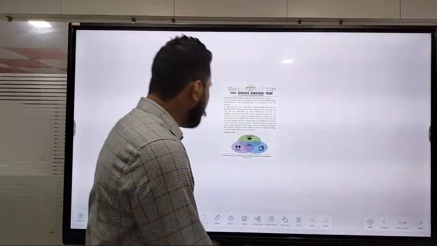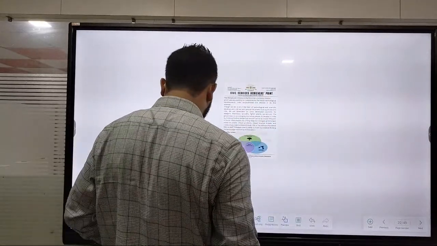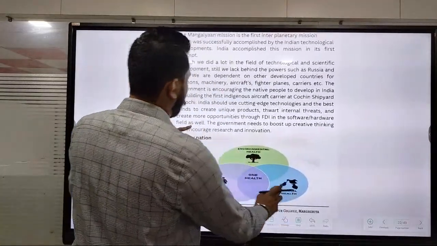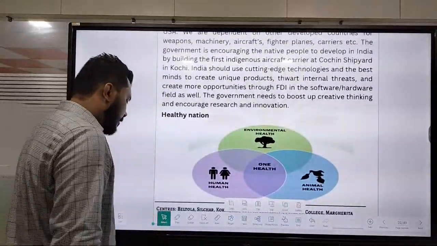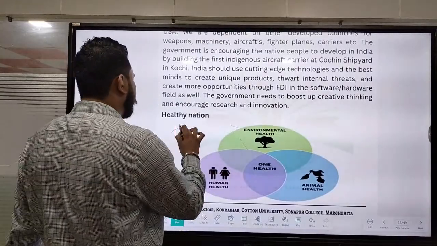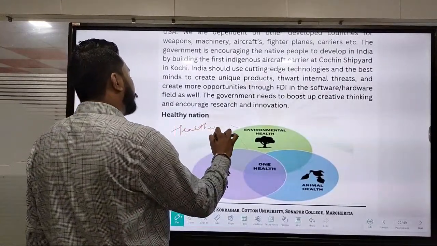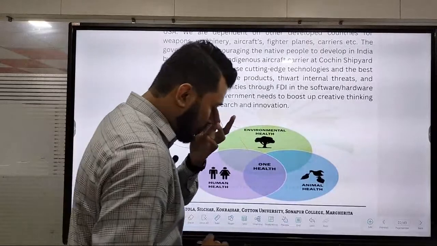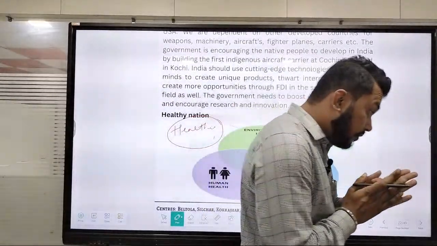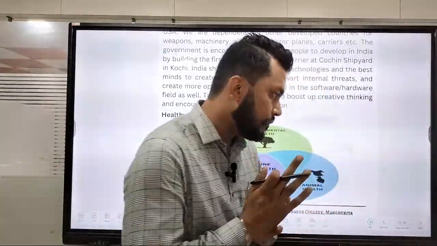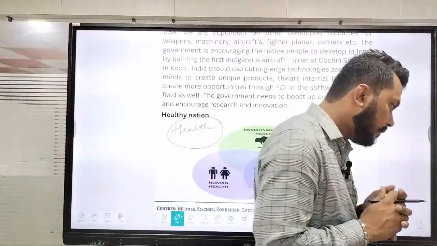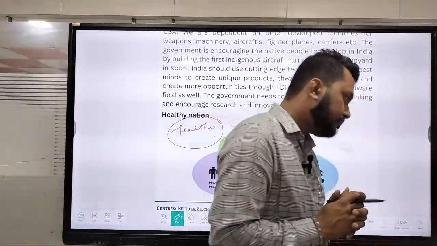The last one that comes for us is a healthy nation. Okay, so the healthy nation comes up. Healthy nation means if a population is healthy, then obviously what will happen to that population or that country? Okay good, 51A, right, good, Part 4, good.